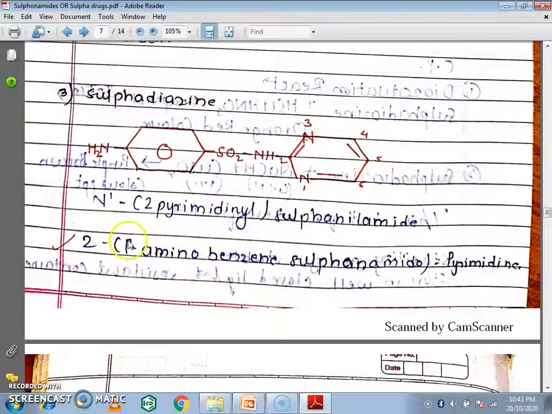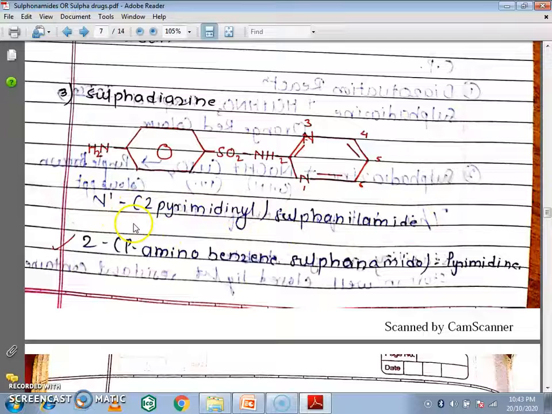First we see the IUPAC name, 2-para-aminobenzene sulfonamidopyrimidine. At the second position there is a para amino benzene sulfonamido group, and this is the pyrimidine ring. This is the IUPAC name of this compound, and there is also an alternate name.